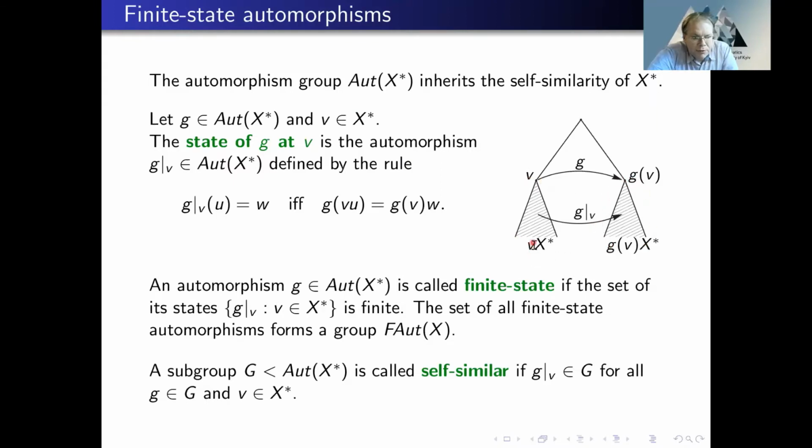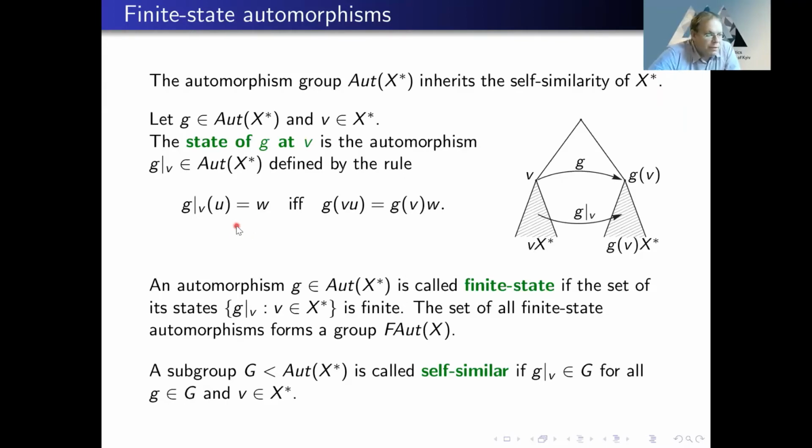And now if you remove these prefixes, you get a map from X star to X star, and it will be again an automorphism of X star. So essentially, this automorphism, which we denote g restricted to v, describes the action of g after the prefix v.